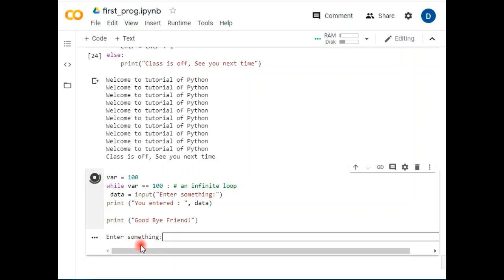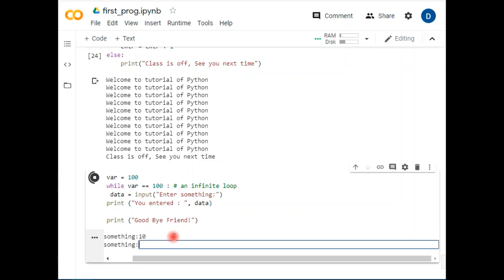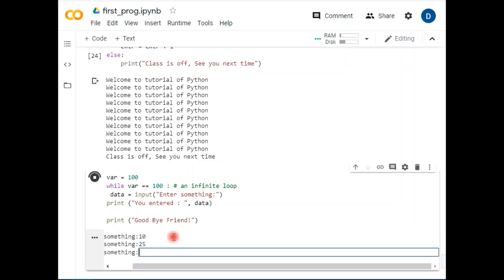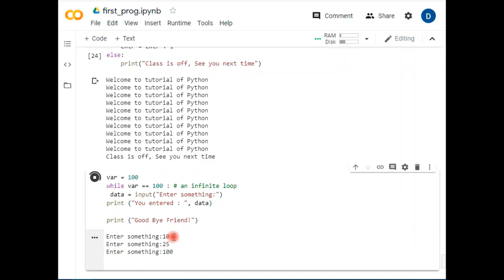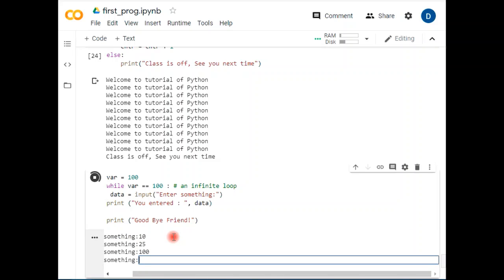It is asking me to enter something. I am entering something like 10. Again it is asking, I enter 25. Again it is asking, I am entering 100. So this is the situation. Because this condition is true, and the variable has been fixed as 100, it will keep on working.